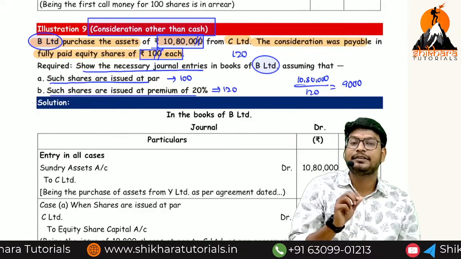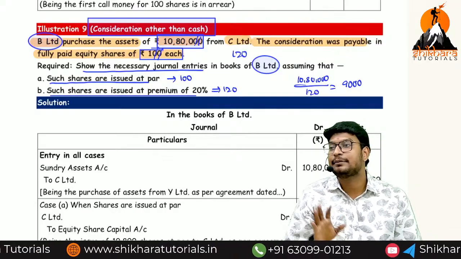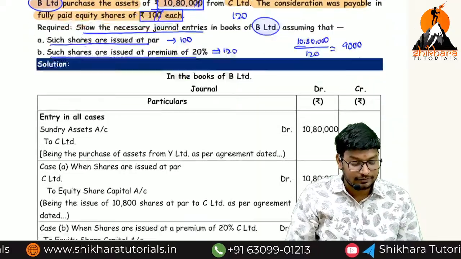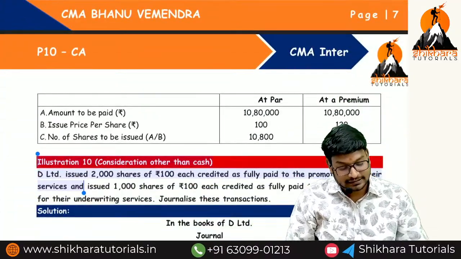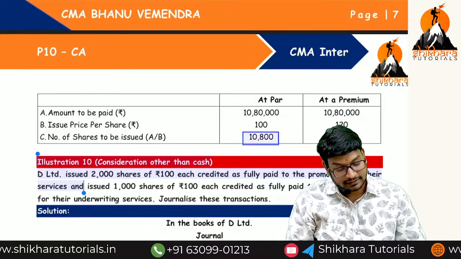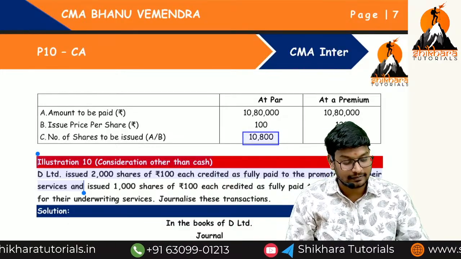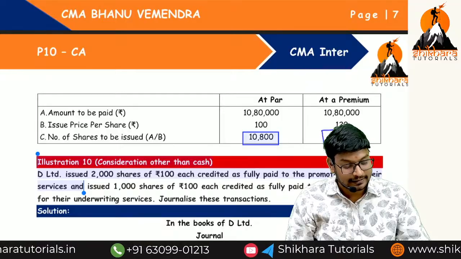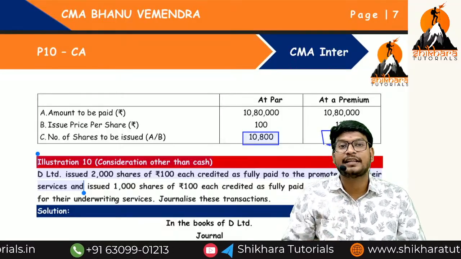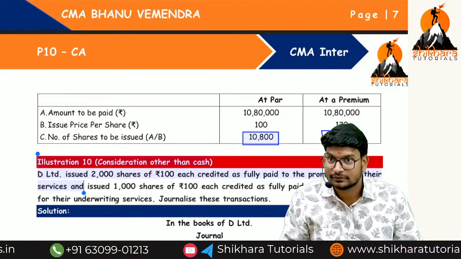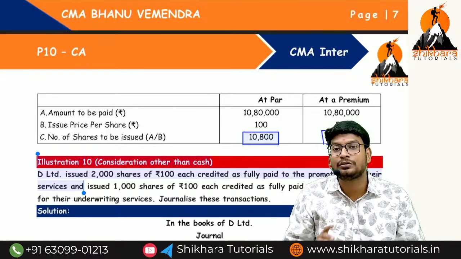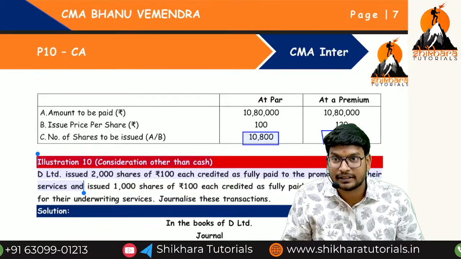So here the difficult point is we have to calculate the number of shares. What is the special point? Calculation of number of shares. So this is the calculation we have done. So what are the number of shares here? 10,800. What are the number of shares here? 9,000. If you calculate, then only that much amount we have to transfer to the equity share capital. Are you getting the point? Without knowing the number of shares, we cannot transfer the amount to the equity share capital. Are you getting the point or not?